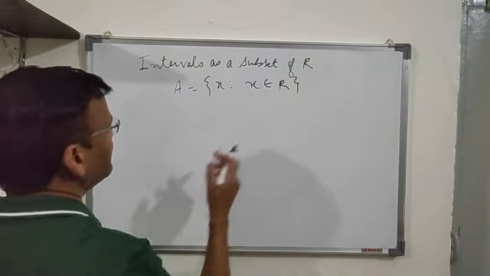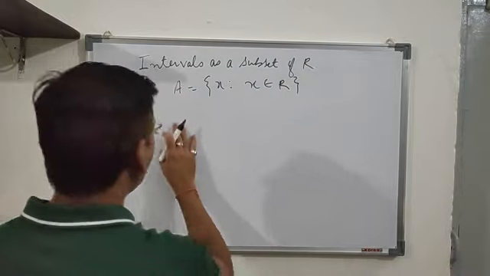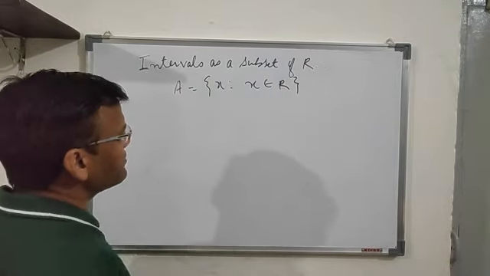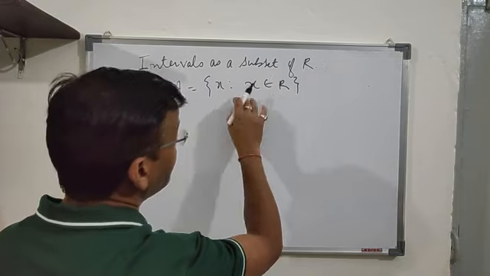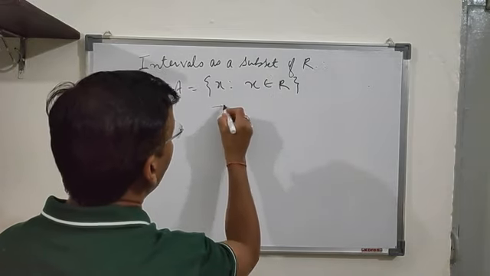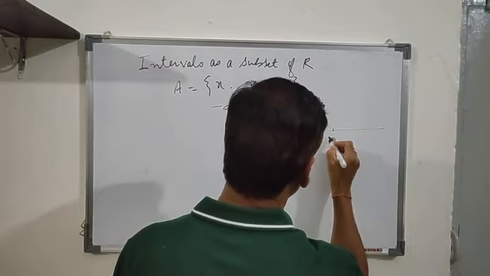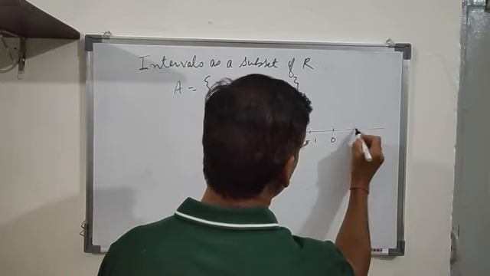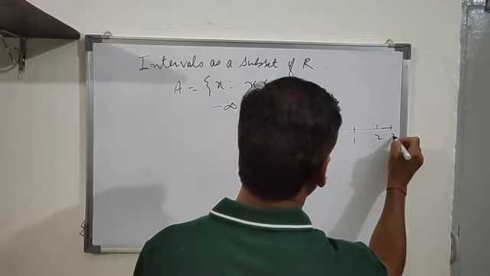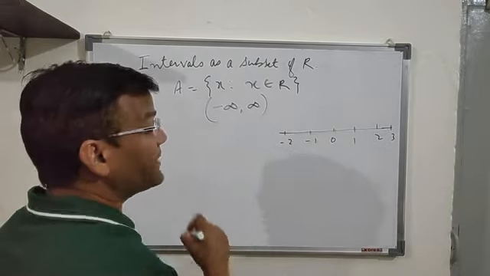This is the set builder form. You can represent this in terms of intervals also. I have to write minus infinity to plus infinity, because on the number line we have 0, minus 1, minus 2, 1, 2, 3, so it goes from minus infinity to plus infinity.